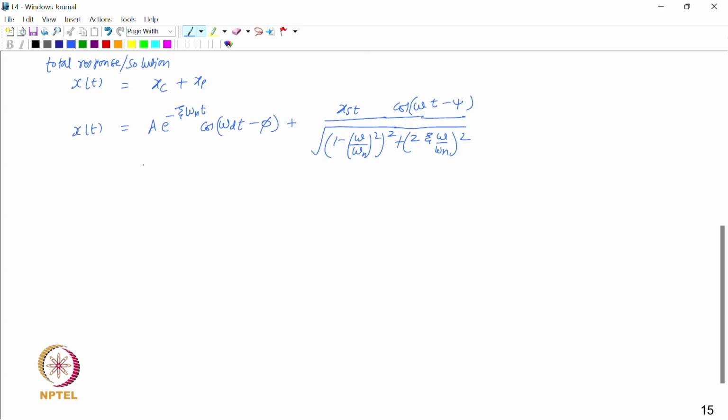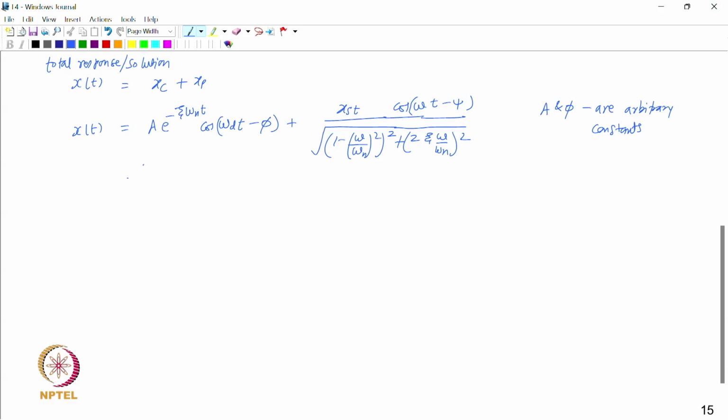Also note that here A and phi are arbitrary constants, and they can be obtained by applying initial conditions on the total response x.